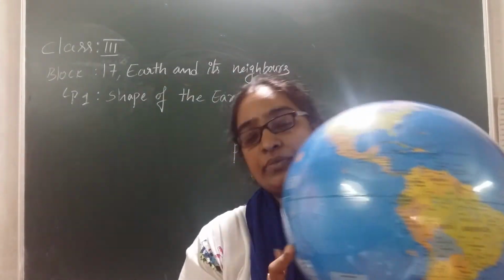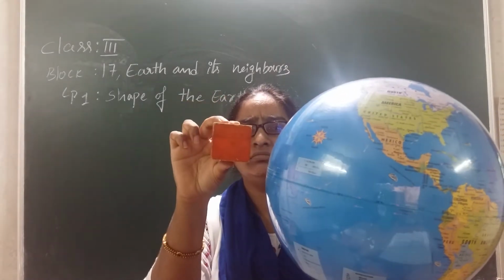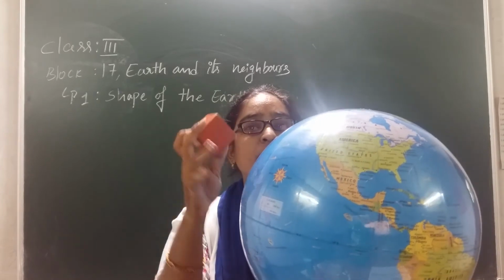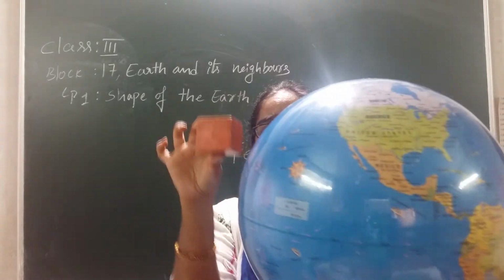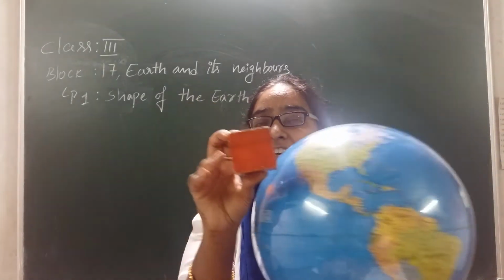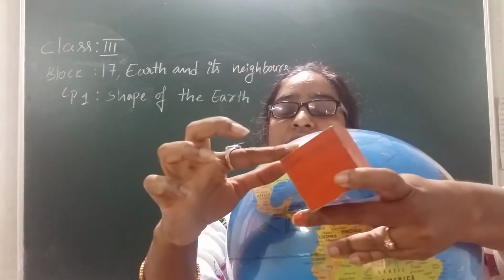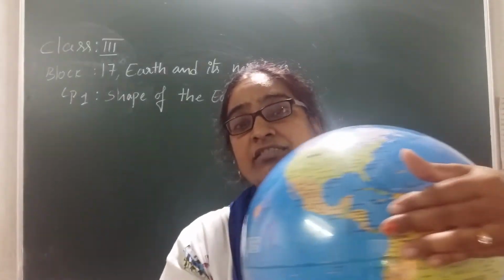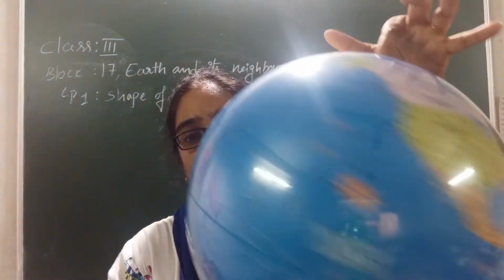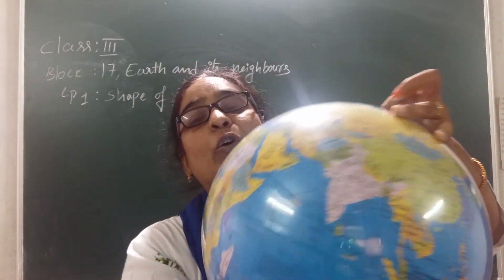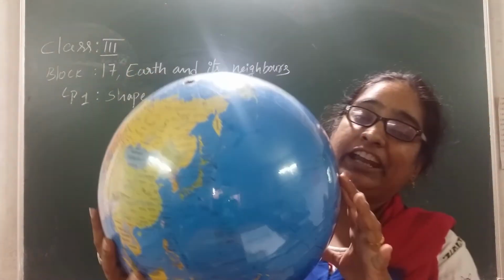Okay children, now observe, what is this? This is a cube, right? So what is the difference between this one and this one? Just now I told you the earth is in a spherical shape, and this is a cube. So what is the difference between this one and this one? Can anyone tell? Yes, we can clearly see this one has edges, right? But can anyone see any edges on the globe? Do we have any edges here? No. So that's why we can tell a globe is in a round shape, right? We can't see any edges on this globe.